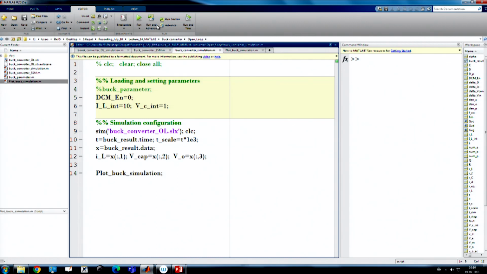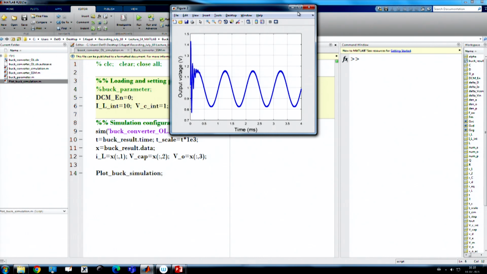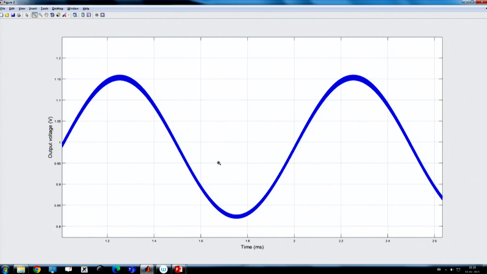Earlier we considered a step transient, a step change in the supply voltage, and we saw the effect. Now we are applying sinusoidal excitation. The sinusoidal excitation clearly shows that we have applied a 1 kilohertz excitation on top of its steady state value. That means it has a DC voltage of 12 volt, and on top of that we have applied a sinusoidal excitation of 2 volt peak. That means peak to peak is 4 volt. And you can see that the same effect is reflected here.